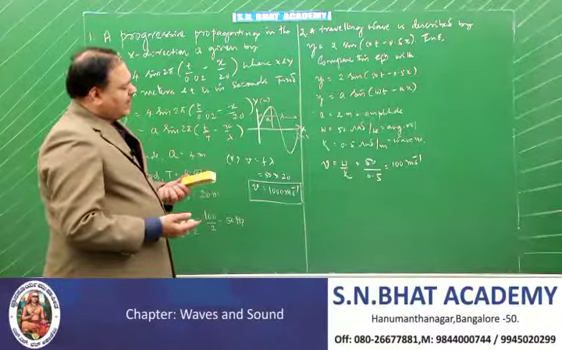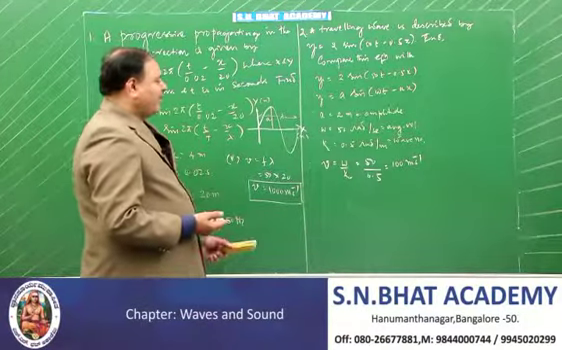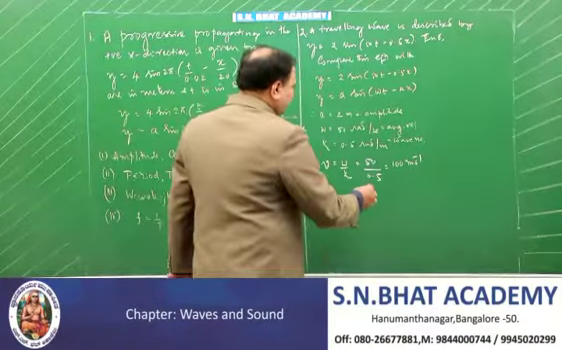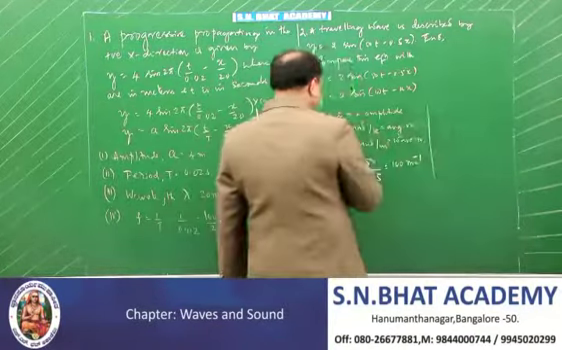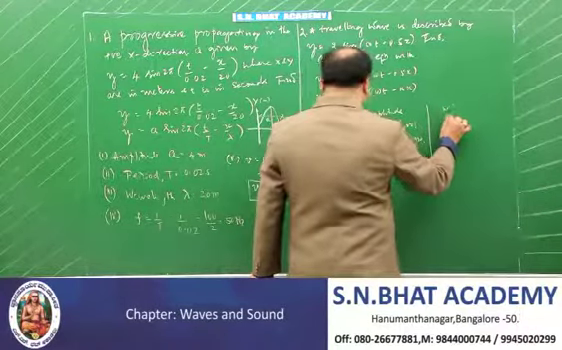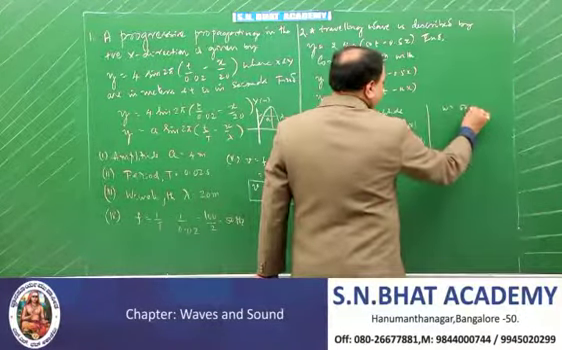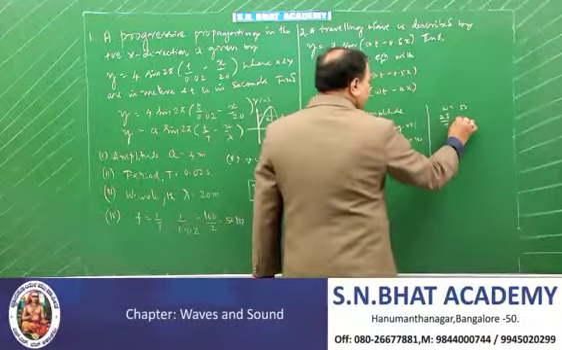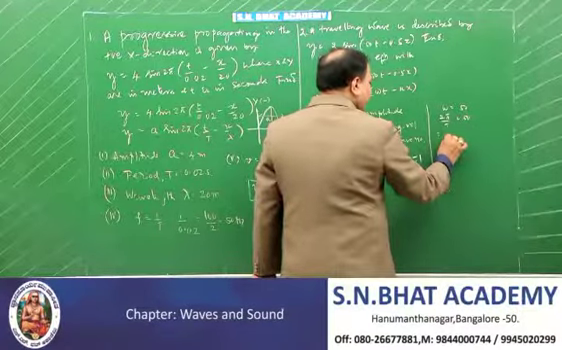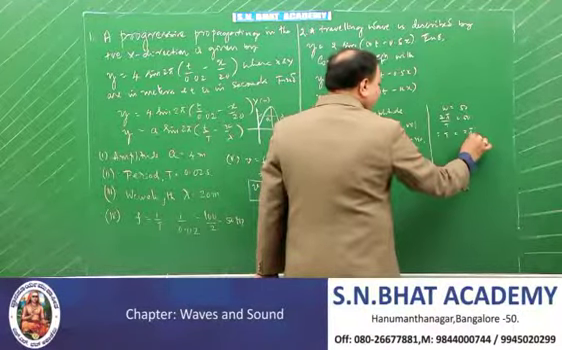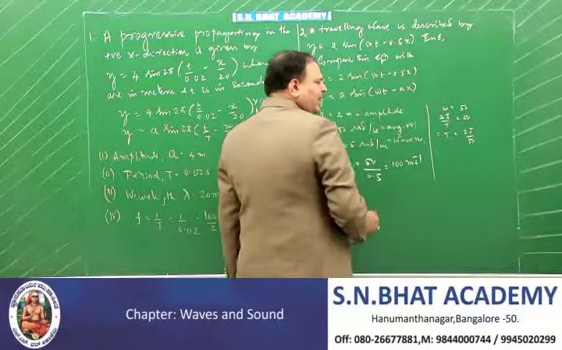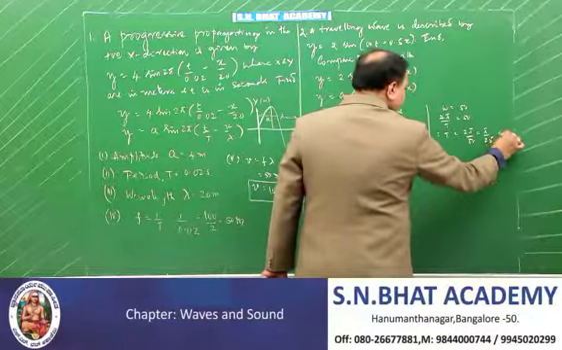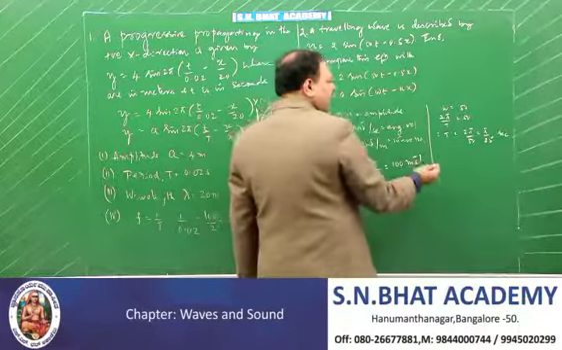Using this you can also calculate the wavelength and other things. How do you calculate the wavelength and the period? Look here. Your omega is given as 50 radians per second. What is the formula for omega? It is 2 pi by T is equal to 50. Therefore T is equal to 2 pi by 50, and that is pi by 25 seconds. You work that out, so you will get the value.